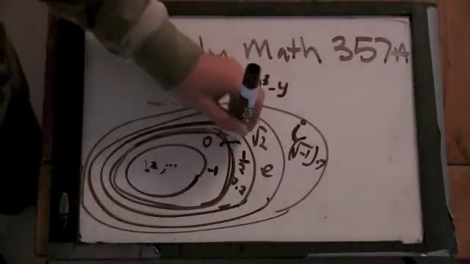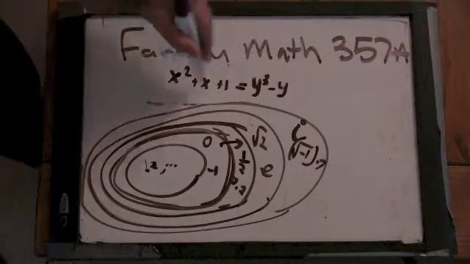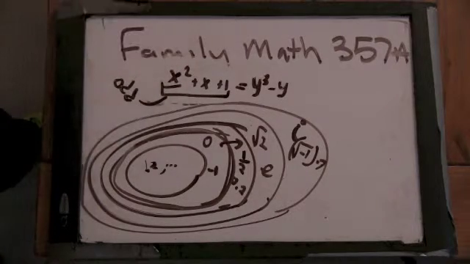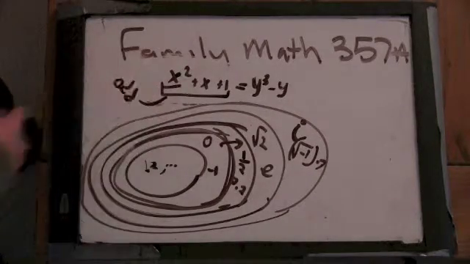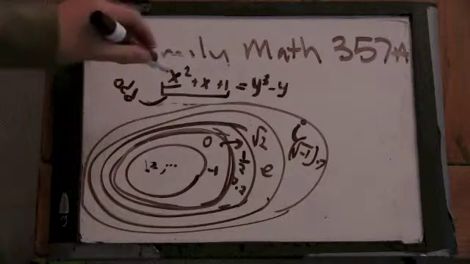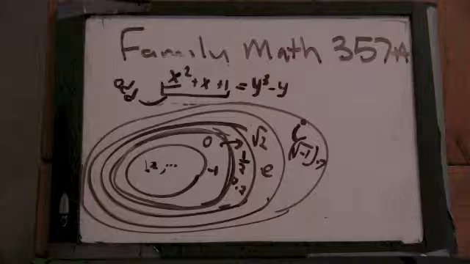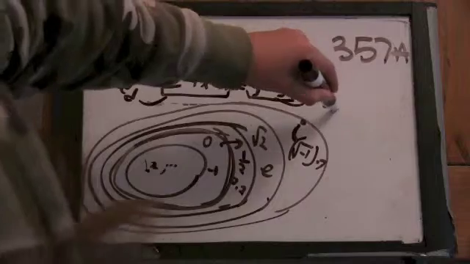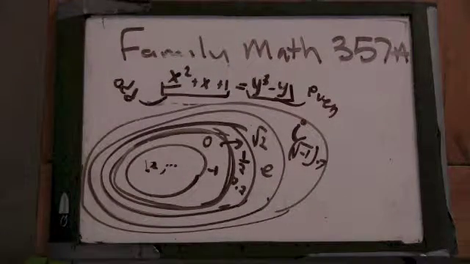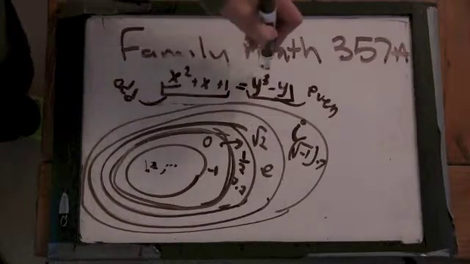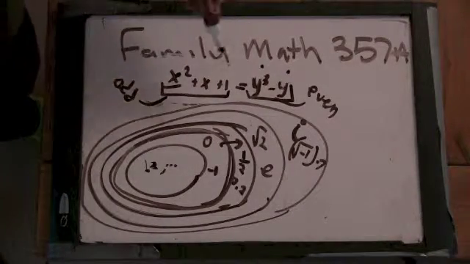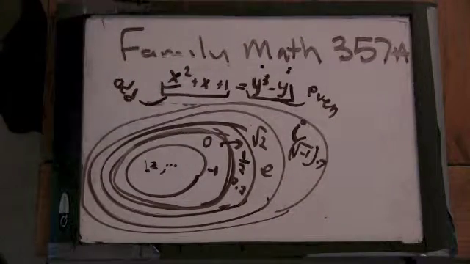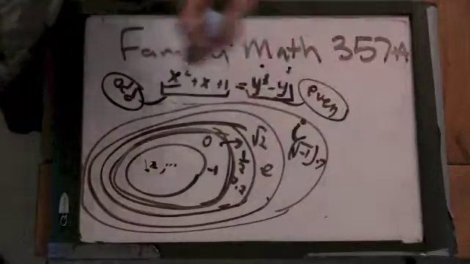Huh. And why is that? Why were there no integer solutions? Well, because this is an odd number. It's always an odd number. Because if x is odd, then x squared is odd, plus odd, plus 1 gives an odd number. And if x is even, you have even plus even plus odd, which is an odd number. And then this side is always even, because if y is even, y cubed minus y is even minus even. Okay. And if y cubed is odd, this is odd minus odd. Okay. And these are all for integer solutions. So an odd number never can equal an even number.